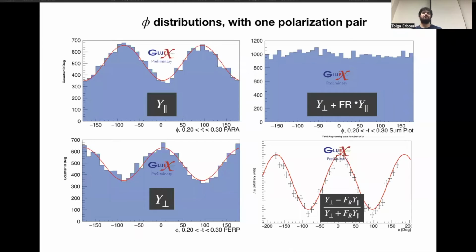But before we can get the beam asymmetry, we need to extract the phi angular distributions. For convenience, due to being complements, we're able to use the proton's phi angles. And we have parallel orientation yield and perpendicular orientation yield, and taking the 2 samples, we're able to cancel out detector-specific variables when considering the sum of the two, which allows us to also see various acceptance-specific features. And we are able to take the fraction of the difference over the sum to extract the yield asymmetry.